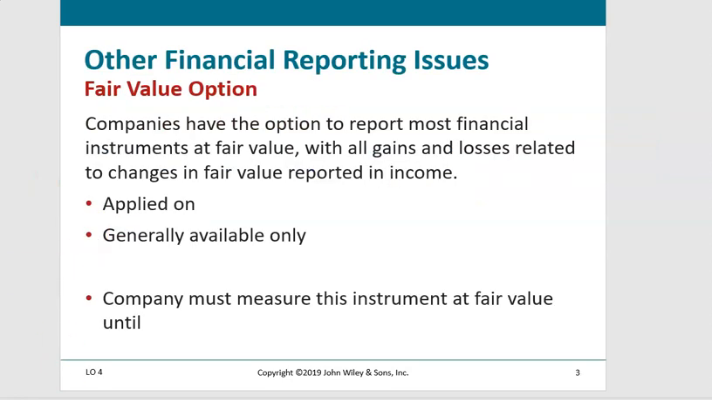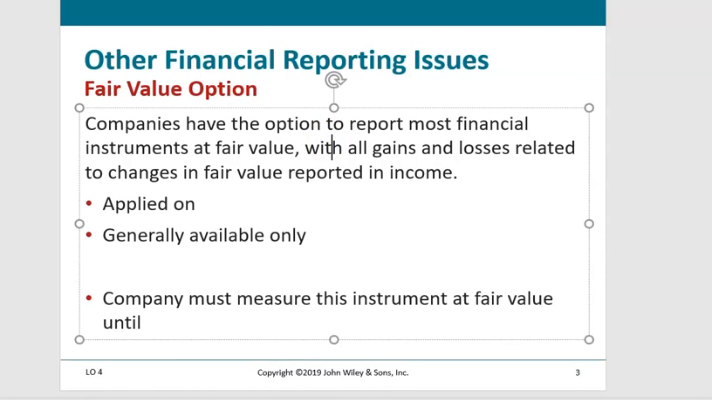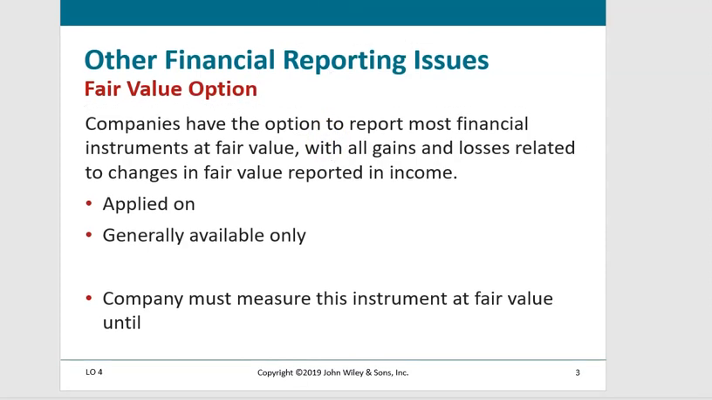Companies have the option to report most financial instruments at fair value, with those unrealized gains and losses being reported directly in net income. So what securities are we talking about that companies might want to choose this option for? The ones that aren't already at fair value with unrealized gains and losses through net income. So which instruments qualify there?